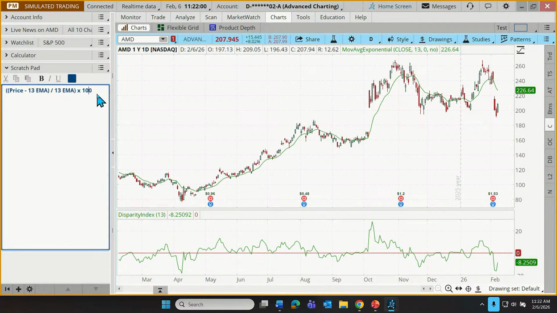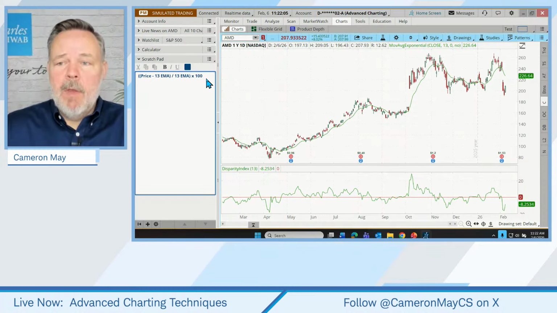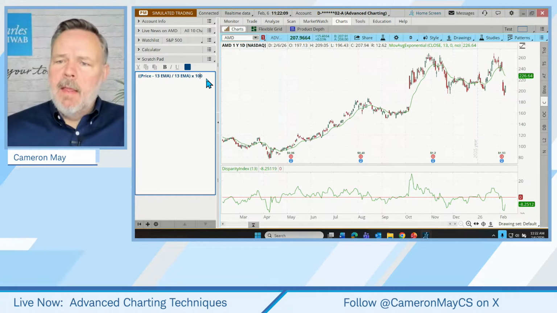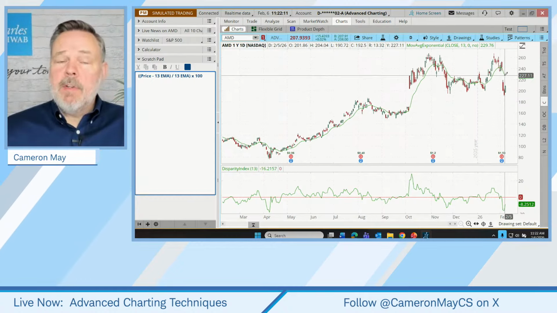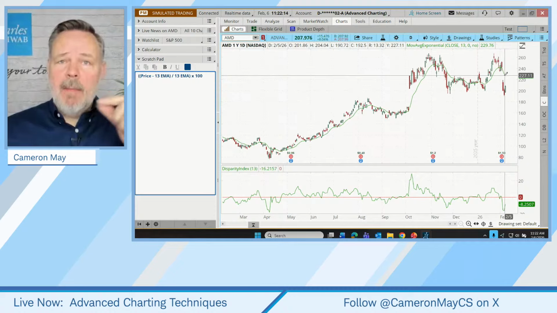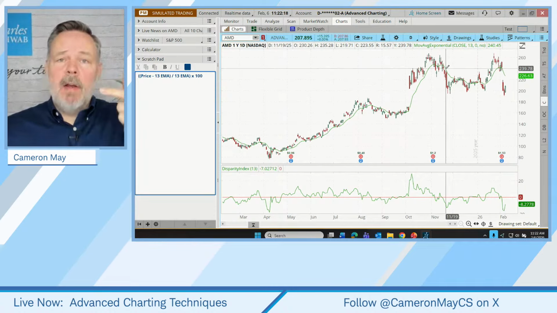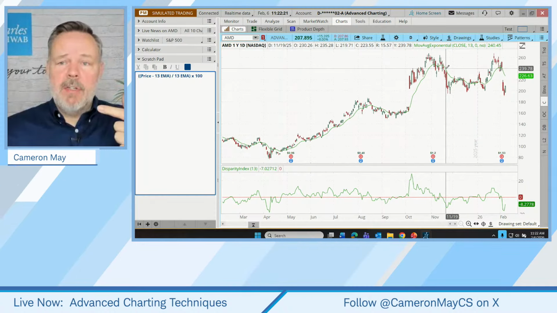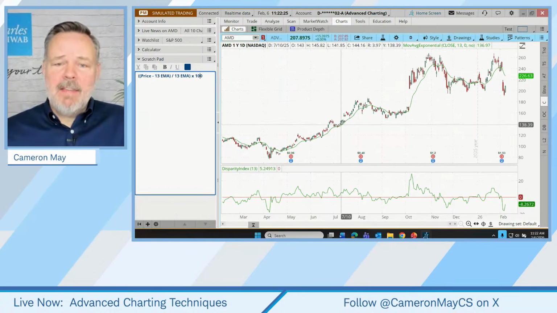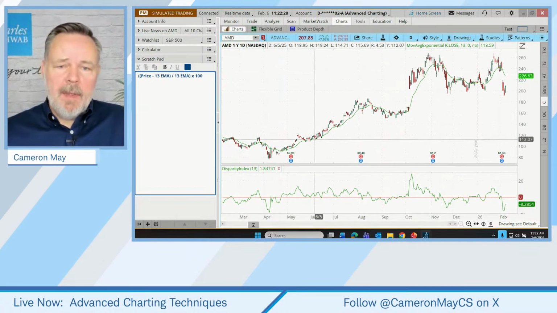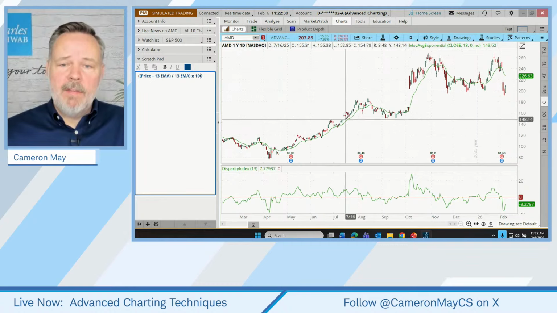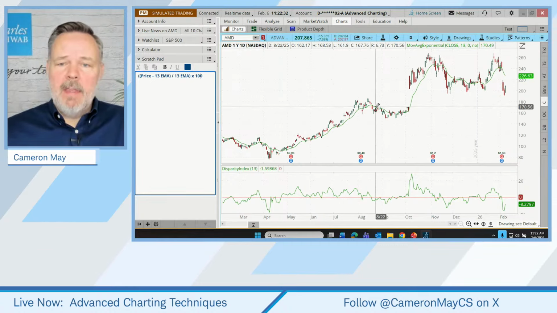So, simple or elegant or however we want to refer to that, what is it actually identifying for the trader? Well, what the short-term trader looking for extremes may be looking to identify is large departures from the 13-period moving average. 13 days isn't very long. This is actually a highly sensitive moving average that will typically stick very close to price. You can see that as we're going up. You can see that as we're going down.